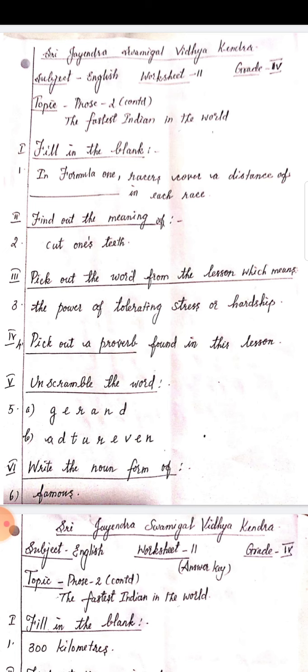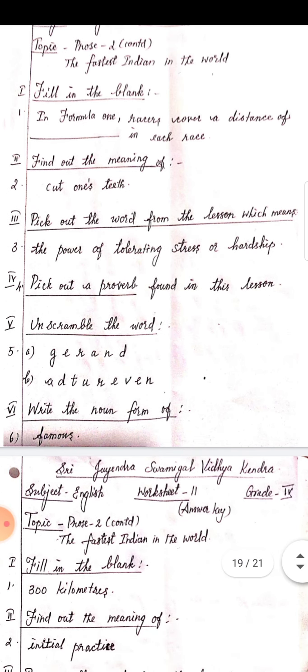You can write. Pick out the word from the lesson which means the power of tolerating stress or hardship. What is the answer? Yes, endurance. ENDURANCE. Pick out a proverb that was found in this lesson.